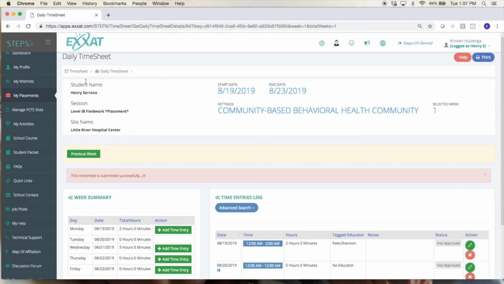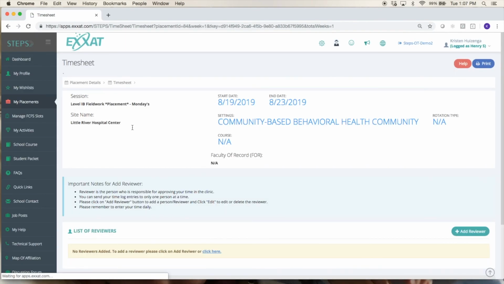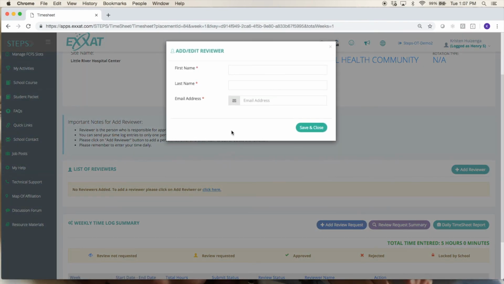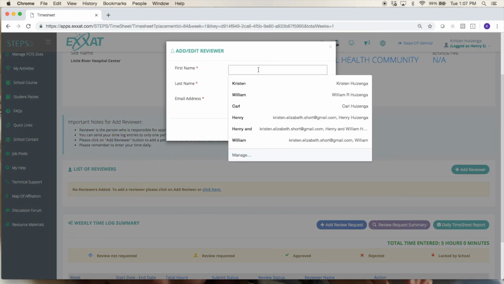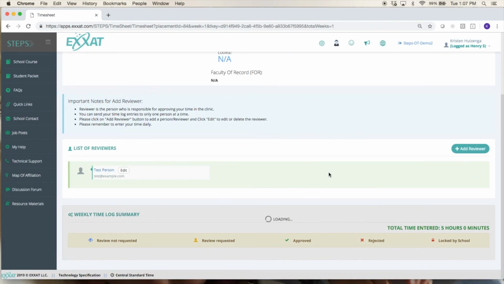All right, and then if you go back to your timesheet list here, you can also send this off to review if your school would like you to do that. First, you'll just need to indicate who your reviewer is. You'll want to fill out their information. And then save, and then you can request a review of a timesheet.